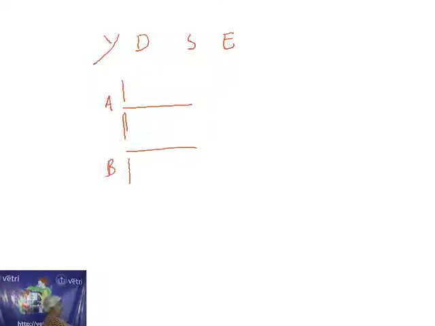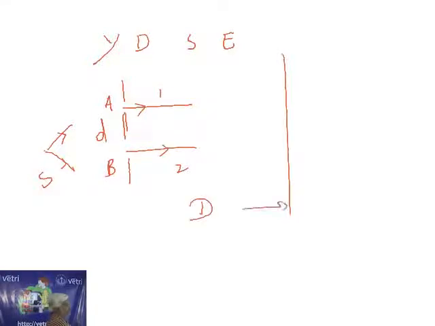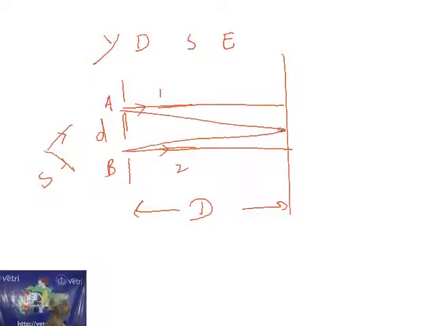If light comes from a single source, it emits light in all possible directions. So these two light rays are derived from a single source. The distance between the two slits is always called small d. Don't forget it. If I place a screen at a distance capital D, the light rays from the first source and from the second source meet each other and interfere.